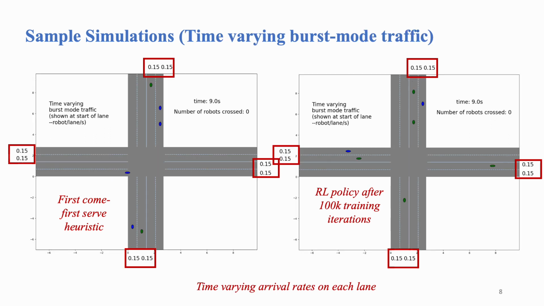Here, we present a comparative simulation again between the first come first serve heuristic and the trained policy, but in a time varying traffic setting. The traffic here varies in a burst mode periodically. That is, every 30 seconds, the arrival rate on each lane is set to 0.15 robots per lane per second for 10 seconds, and then it is lowered to 0.05 robot per lane per second for the next 20 seconds. Even here, we observe that the RL policy outperforms the first come first serve heuristic by a decent margin.